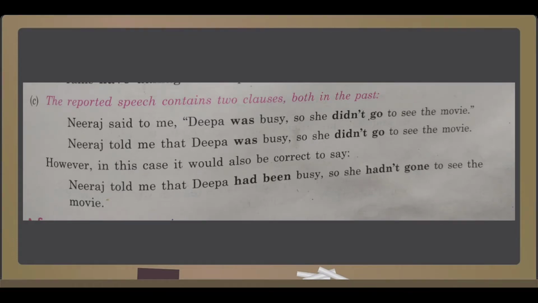And the third condition is when the reported speech contains two clauses, both in the past. Like Neeraj said to me, Deepa was busy, so she didn't go to see the movies. Deepa was busy. So was is also past and didn't go is also in past. So it will be like this. Neeraj told me that Deepa was busy, so she didn't go to see the movie. However, in this case, it would also be correct to say Neeraj told me that Deepa had been busy, so she hadn't gone to see the movie.